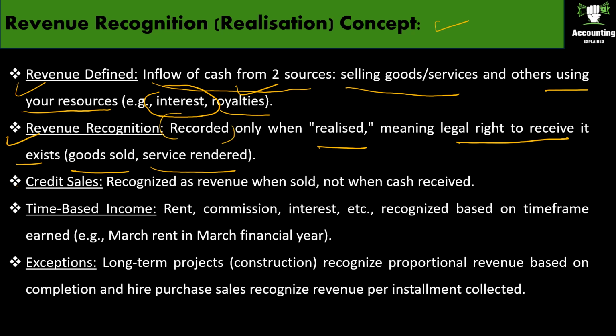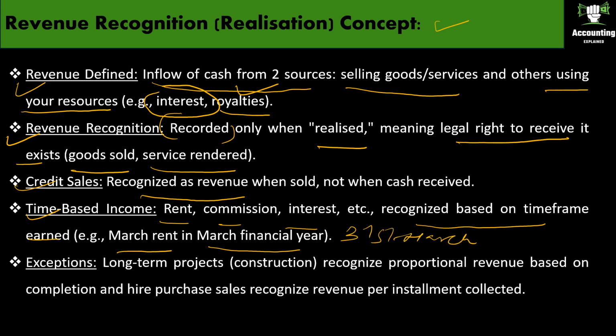Okay. Next, credit sales. If you are going to sell some goods on credit, then the revenue you may receive later, but that is also treated as revenue. Okay. Time-based income like rent, commission, interest, etc. is recognized based on the time frame earned. See, March rent you will be paying in April only, but your year closes on 31st March. So you will take that March rent in the month of March itself. Though you pay in April, you will take it in the month of March itself.